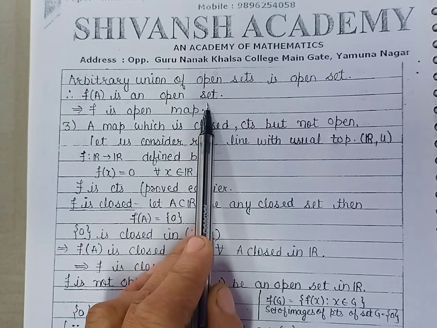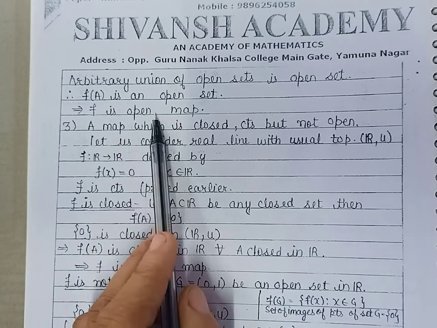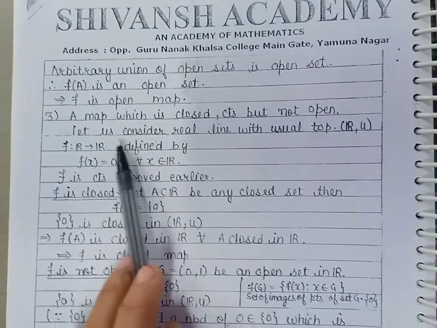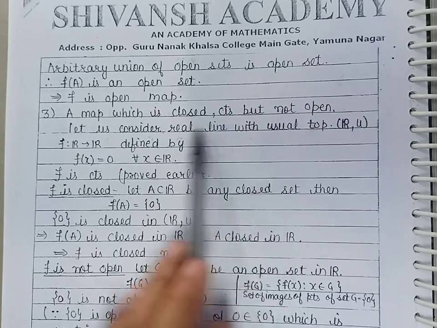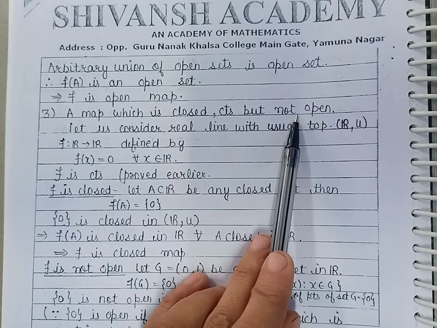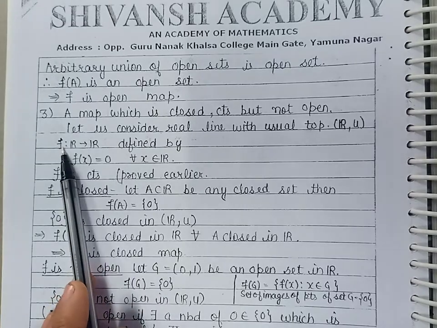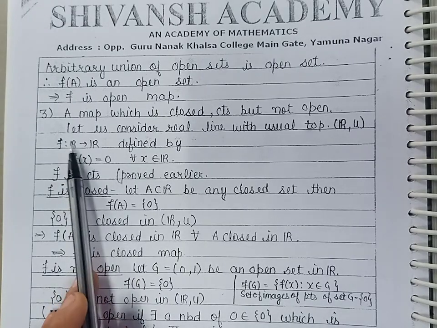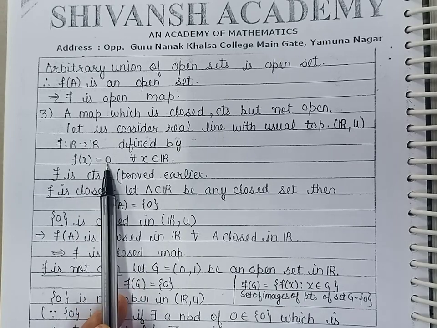So the image of every open subset of R is open, so f is an open map. Now let us see another example of a mapping which is closed and continuous but not an open map. So let us consider the usual topological space, and we define a function f from R into R by f of x is equal to 0.